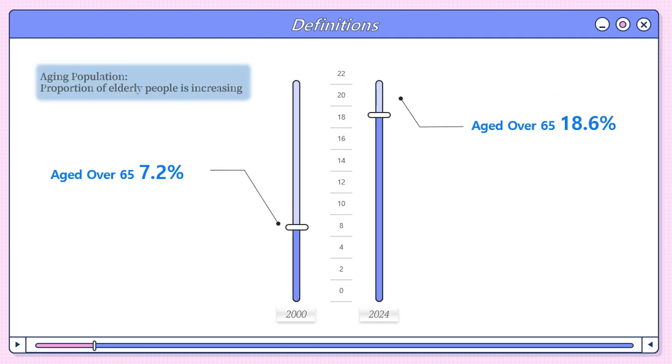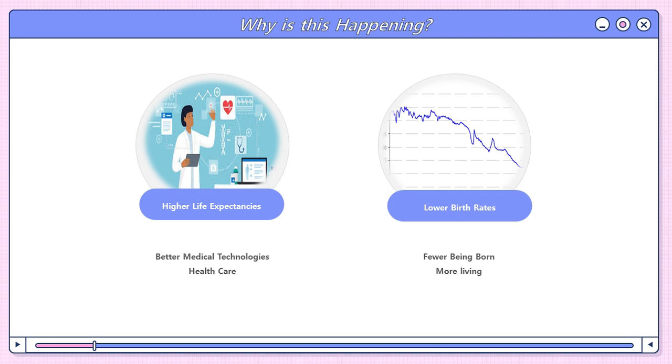So, the definitions. The aging population describes a population in which the proportion of elderly people is increasing. This is an easy graph which shows how much the population has aged since the year 2000. We might ask the question, why is this happening?